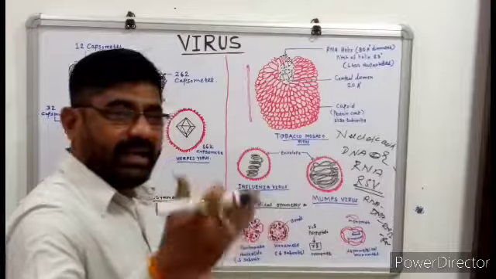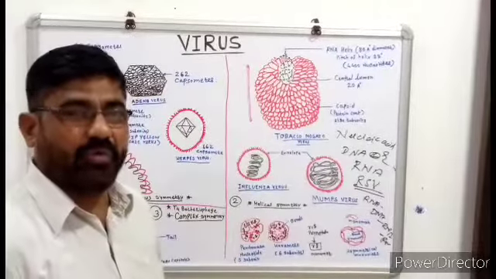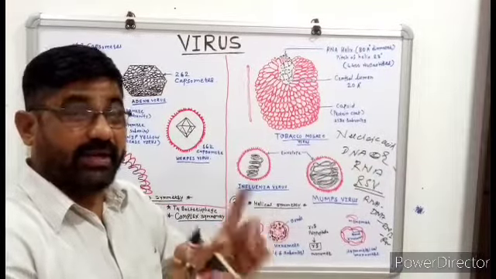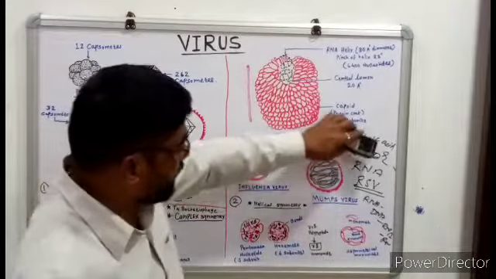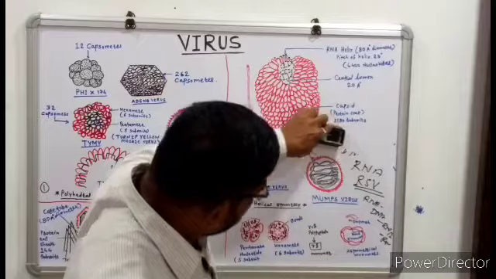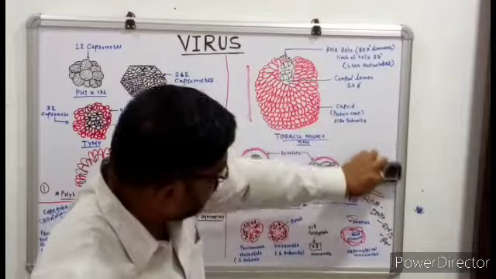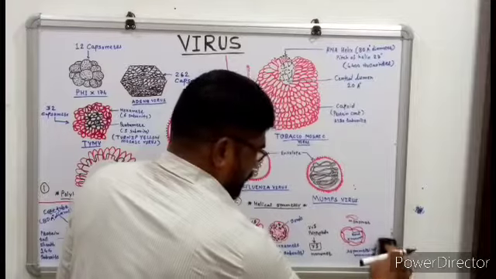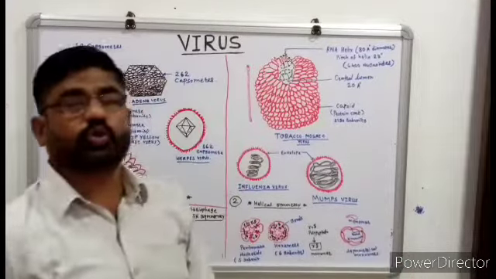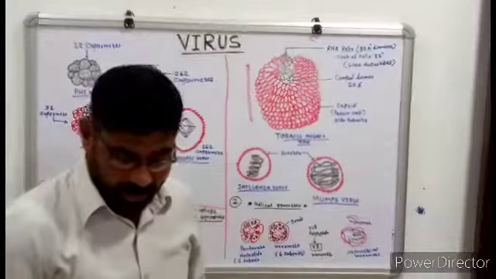So they are DNA and RNA viruses, also called DNA-RNA viruses. As far as the nucleic acid is concerned, there are three specific types of viruses present on the earth.